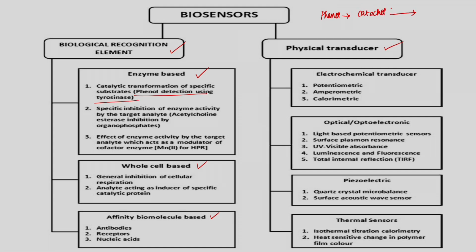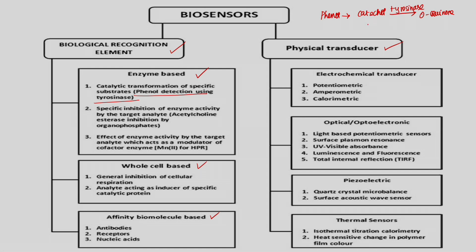Then, in the presence of tyrosinase, this catechol is converted into orthoquinone. Okay. So, this particular reaction is measured by the enzyme based biological recognition element.